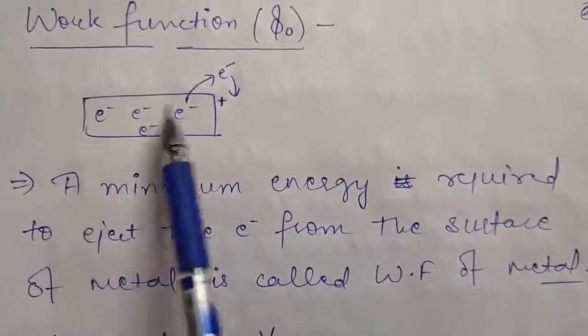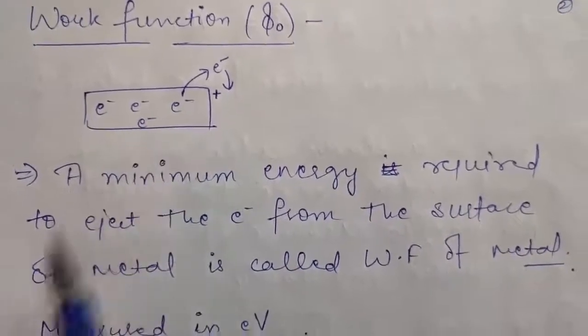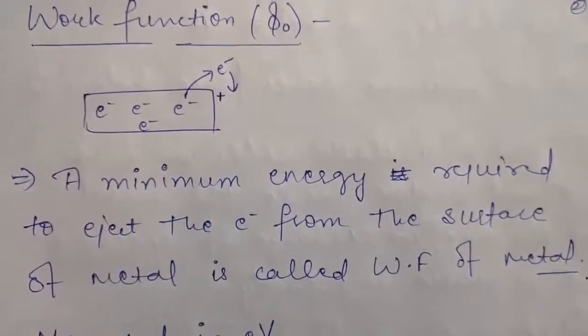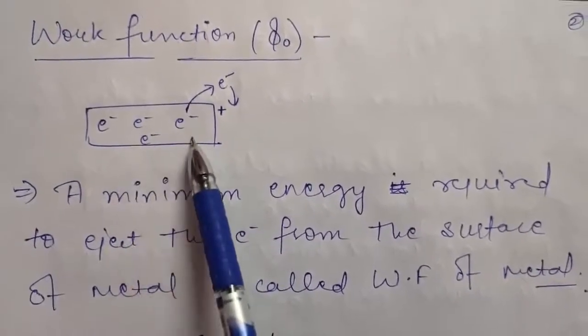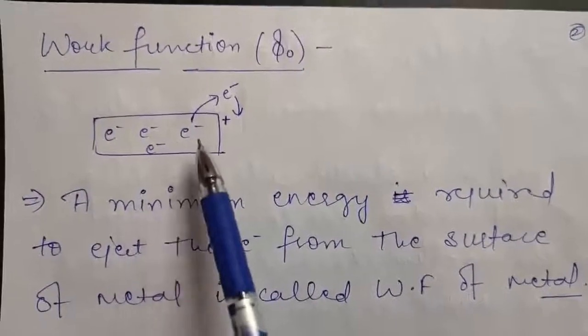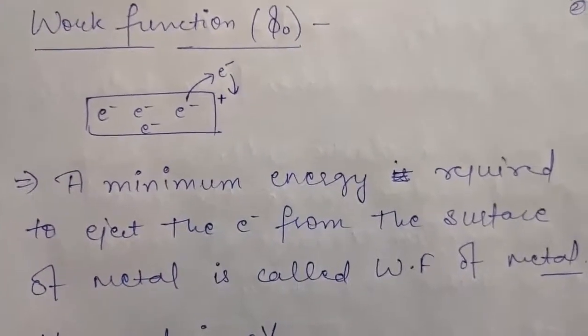Suppose this is any metal, and as you know there are free electrons inside a metal. These are those free electrons in a metal. If I ask you, are these electrons free to go away from this metal? The answer will be no. Why?